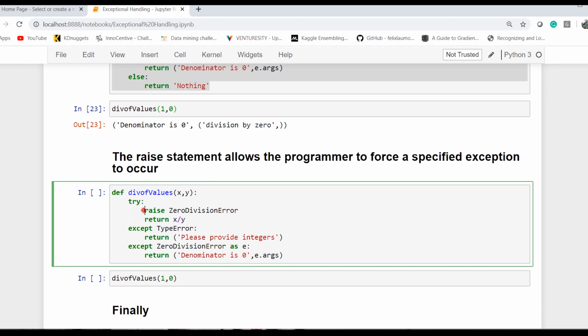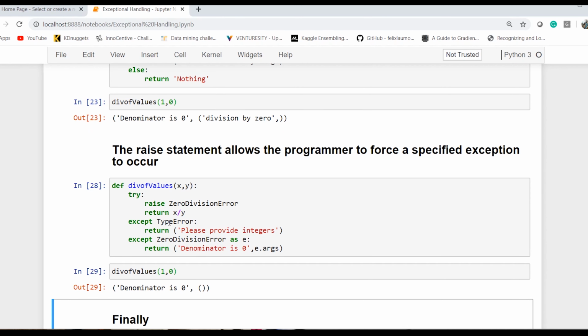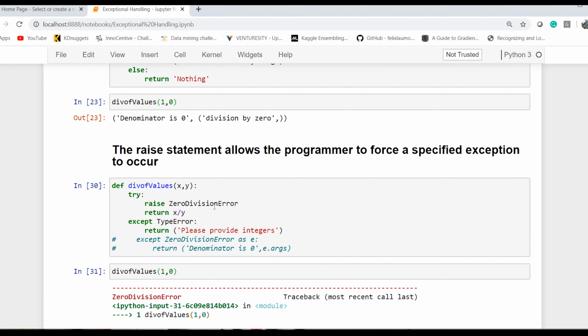So if in the initial itself I'm just calling the zero division error, and if I call it with denominator is 0, still it has raised the zero division error, as I can see my zero division error has already been defined. Let's say if I comment it out, it has raised the zero division error without executing anything else.